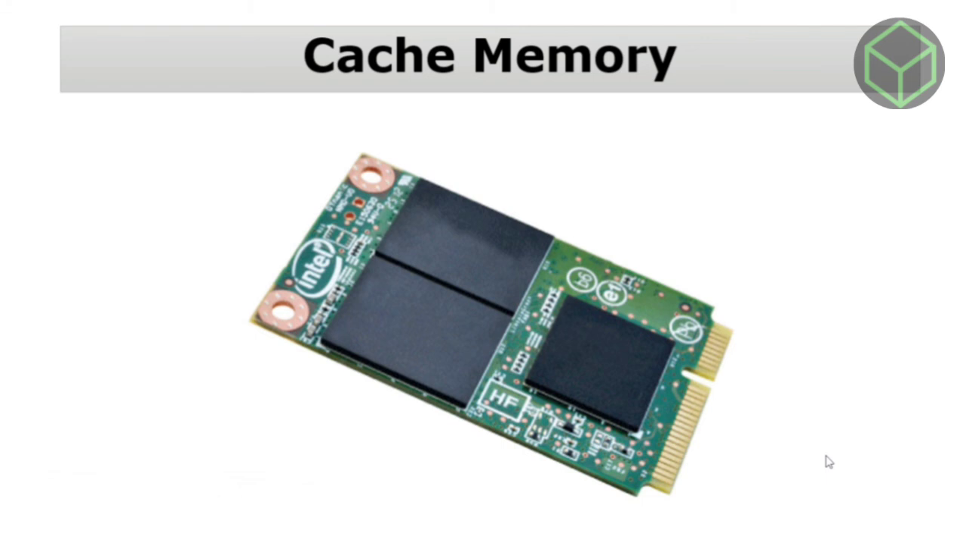It is faster than the main memory. It is also called CPU memory because it is very close to the CPU chip.